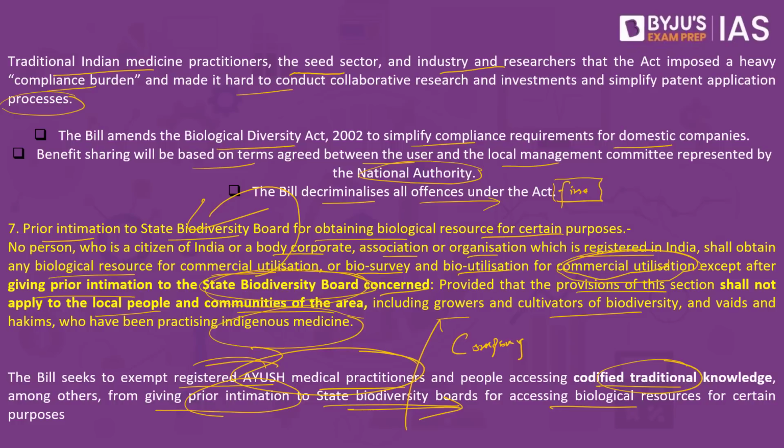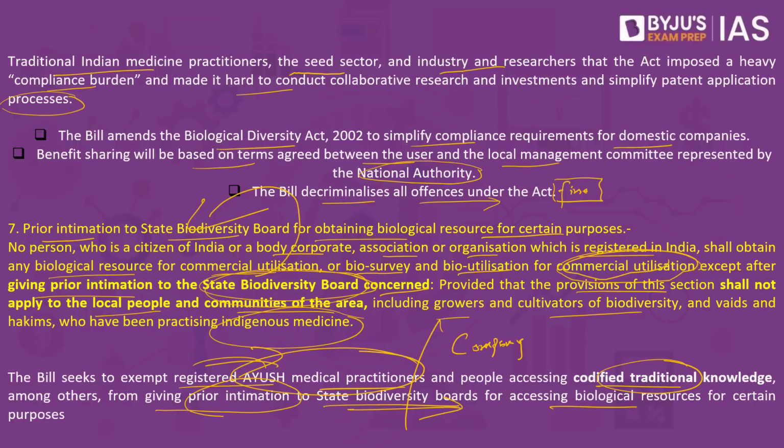This basically means that it is too broad, and it may also lead to biopiracy, is some of the concerns. Now the question is, what is this biopiracy? Let's say there is one of the indigenous communities, or one of the local tribal communities. They have a particular source of knowledge about a particular plant species, so no benefits would be accorded to such people, but instead everything will be commercialized by that particular entity. So a few people believe that because the registered Ayush medical practitioners are given this exemption, they may engage in biopiracy, which happens to be the first major concern.